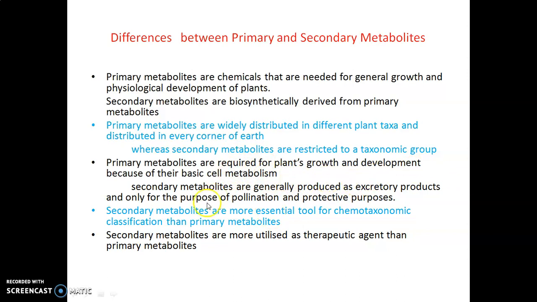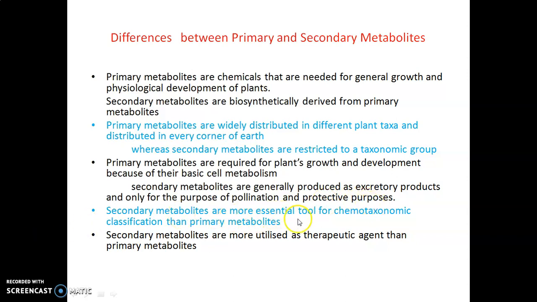metabolites are generally produced as excretory products and only for the purposes of pollination and protection. For example, volatile oils attract insects, and those insects help in pollination, and alkaloids are bitter in nature, so they deter grazing animals from eating the plant.